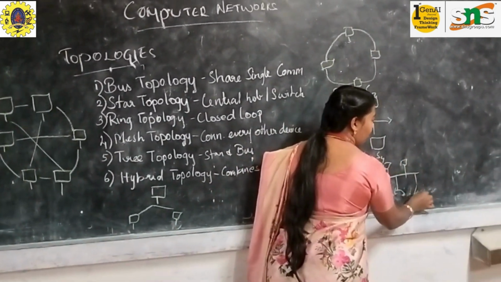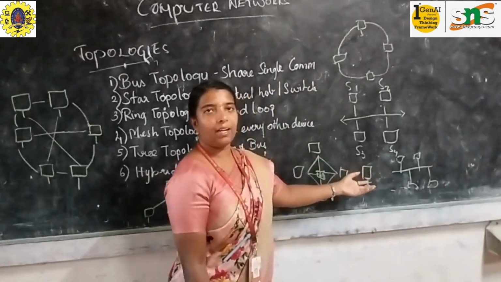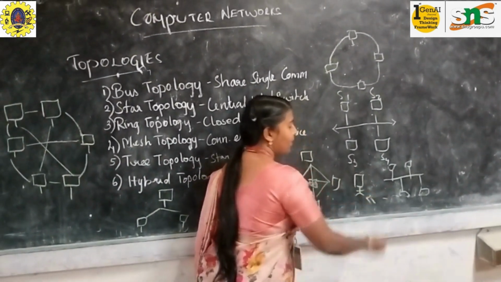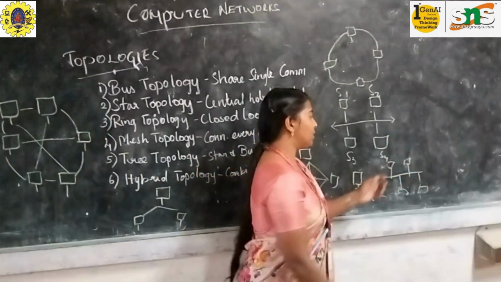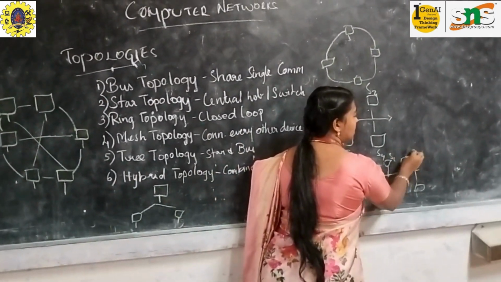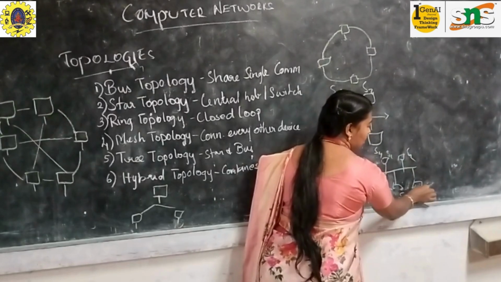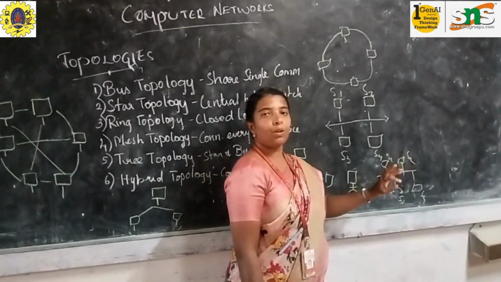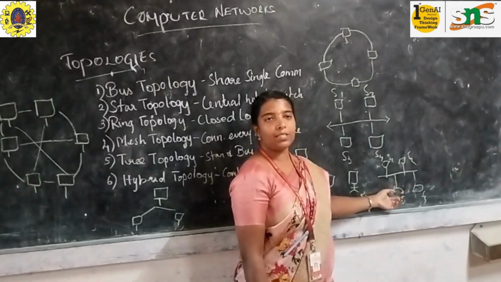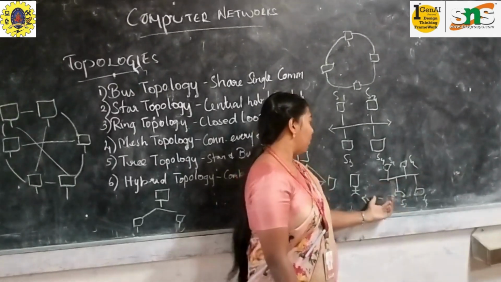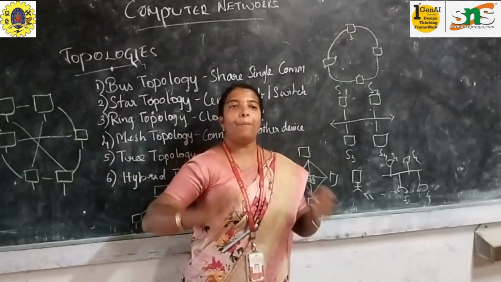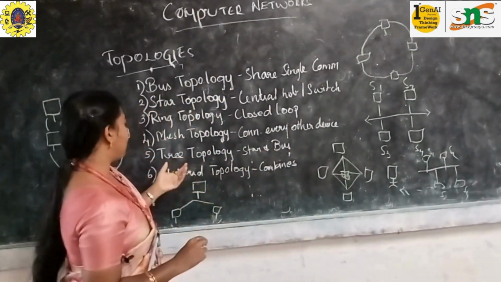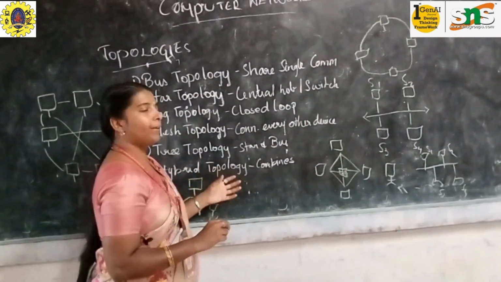When we go to a browsing center, unless we get permission from this particular person, only then will he tell us. You can go to system number 1 or system number 2 or system number 3 or system number 4. He will be telling us which system we should go to. At that time he will tell us to use system number 3. That way he is having a parent and child node connection, using such kind of examples. So next is your hybrid topology.